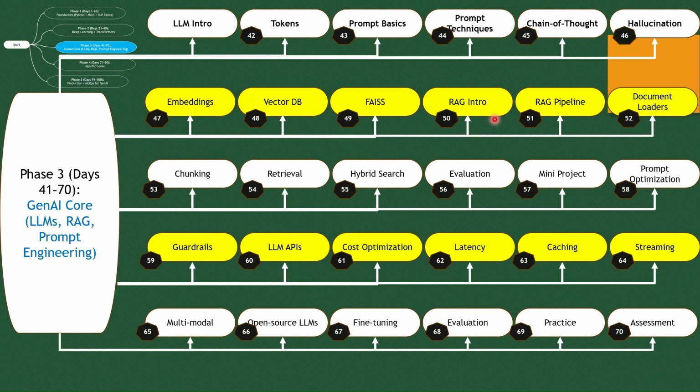And then we'll move on to document loaders. You can load large PDFs, Word files, or web pages into your vector DB and use them for semantic search. And then we'll see the chunking techniques and we'll move on to retrieval, that is finding the most relevant document chunks based upon the user query. And then we will move on to how to combine keyword search and vector search for better retrieval.